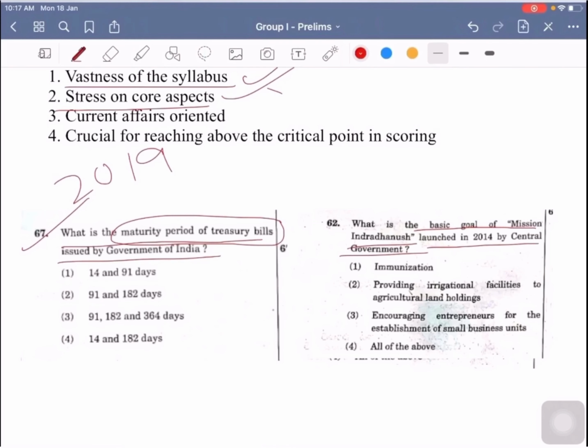This is also a basic core question, asking about the basic goal of Mission Indradhanush. So in this way there are many questions which are testing the basic aspects or core aspects of the syllabus.